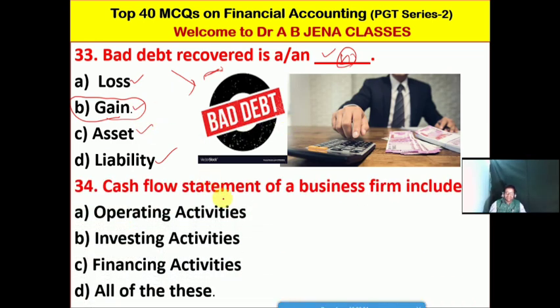So next one, the cash flow statement of a business includes what? A, it's operating activities. B, it's investing activities. C, it's financing activities. D, it's all the above. No doubt, friends, D is the right option for this MCQ. The cash flow statement of the firm includes operating, investing and financing related activities.